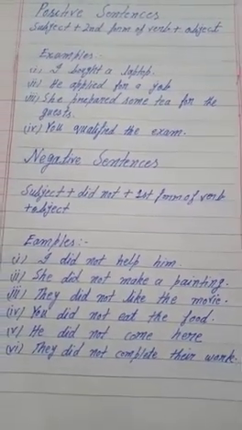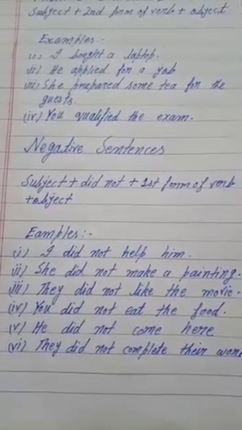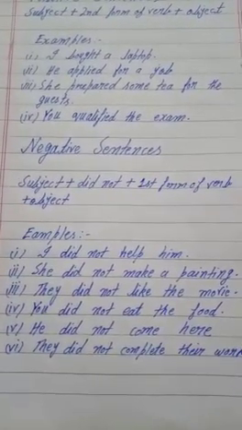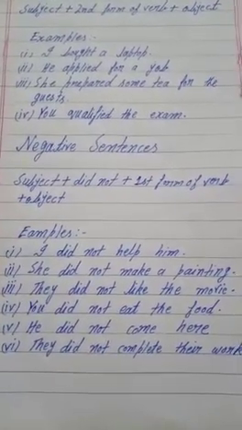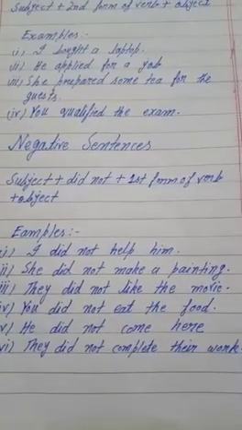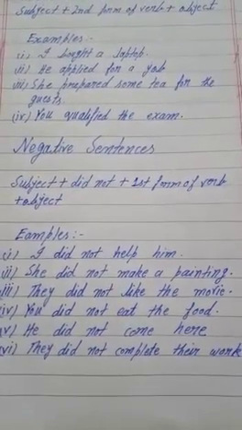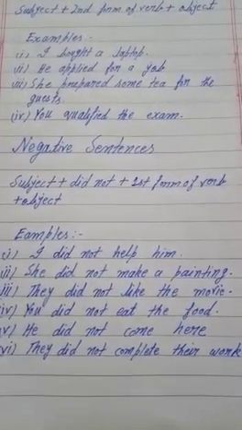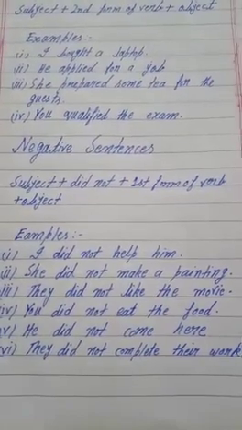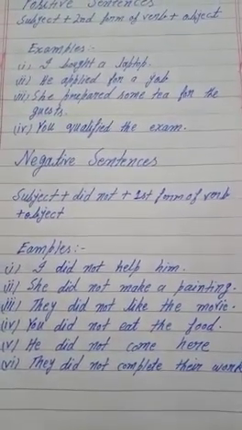Now let's see what is the sentence structure in negative sentences for past indefinite tense. Subject plus did not plus first form of verb plus object. Here you can see that we are using did not, and with did not we are not using second form of verb as we did in the positive sentences.